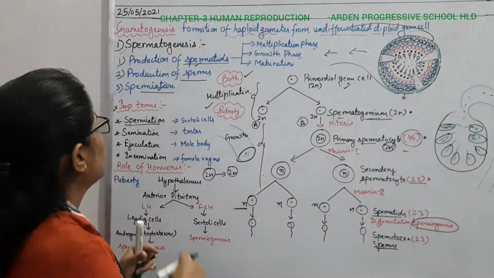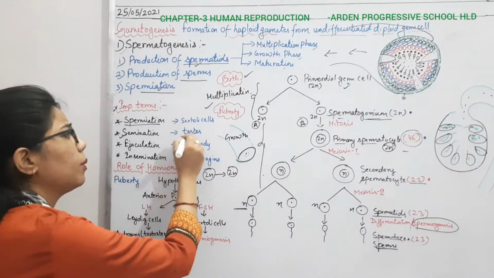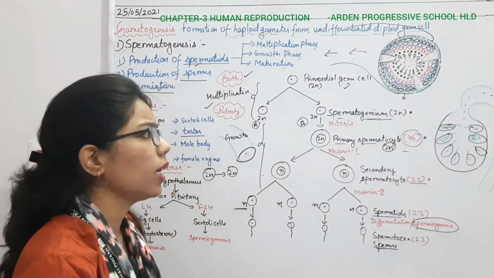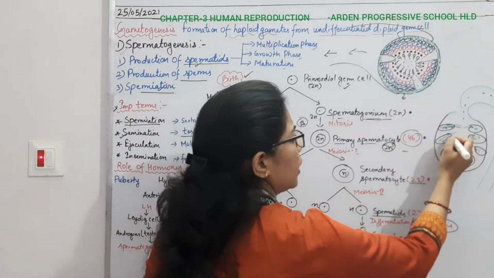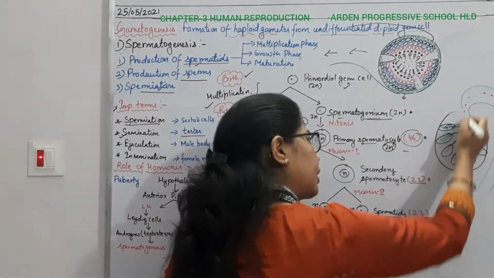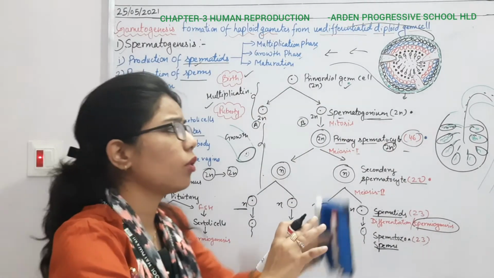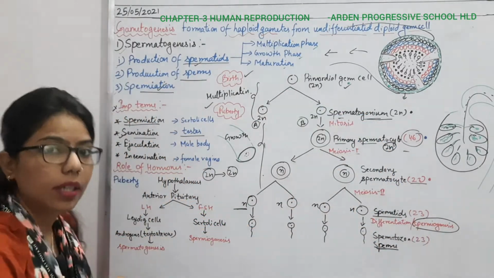Then comes the other one, semination. Semination means the liberation of the sperms from the testes. You can see that from the seminiferous tubule it reaches the testis, and when it leaves the testis towards the vas deferens, that process is known as semination.